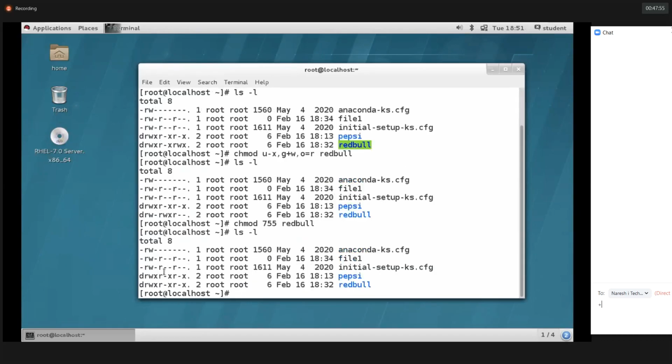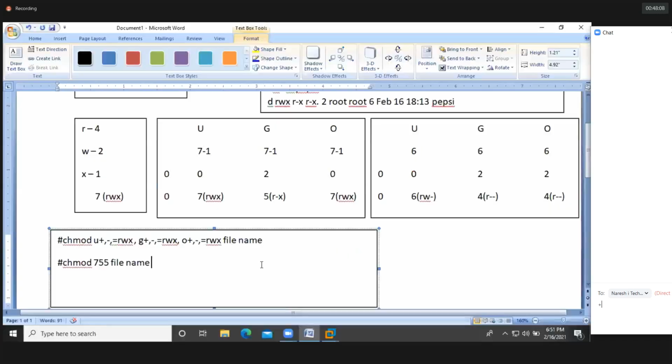Then let's verify. See here, rwx for user, rx for group, and then rx for other users. Clear? I hope you got it. Yes, guys. Do you have any doubts, any questions here?